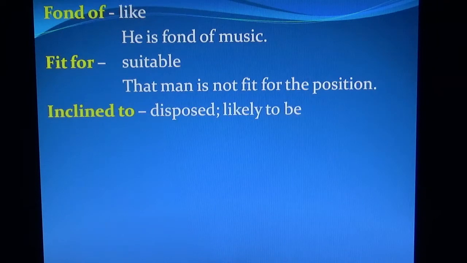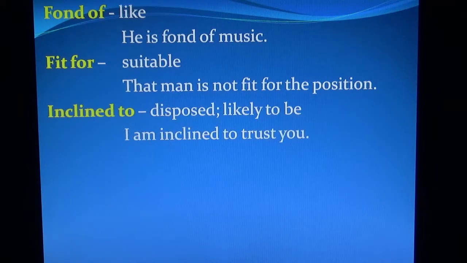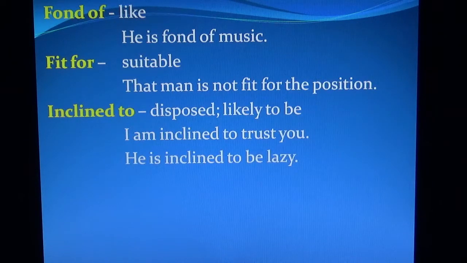Inclined to means disposed or likely to be. I am inclined to trust you. He is inclined to be lazy.